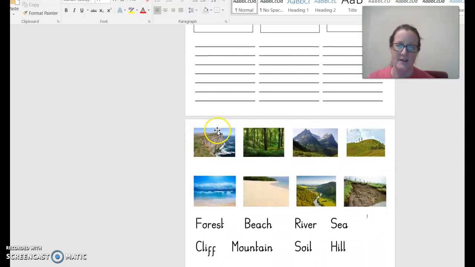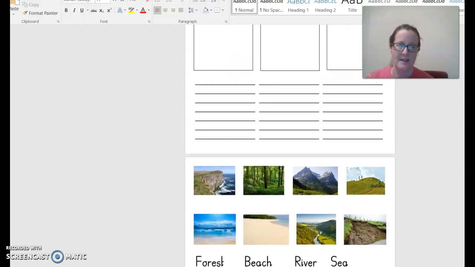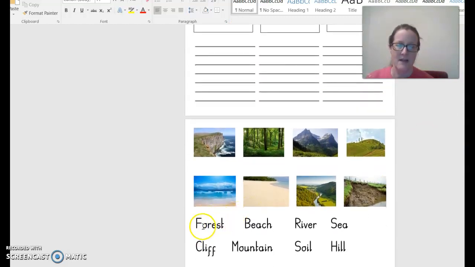I'd like you to cut out these pictures and put them in these boxes up here, and either match the title to the picture, or you can write it yourself in these lines here, and see if you can recall some of the information, or maybe find out some additional information about a forest nearby, or what the river is that runs through Northampton, or what the tallest mountain is. And you can put that information on these lines here.